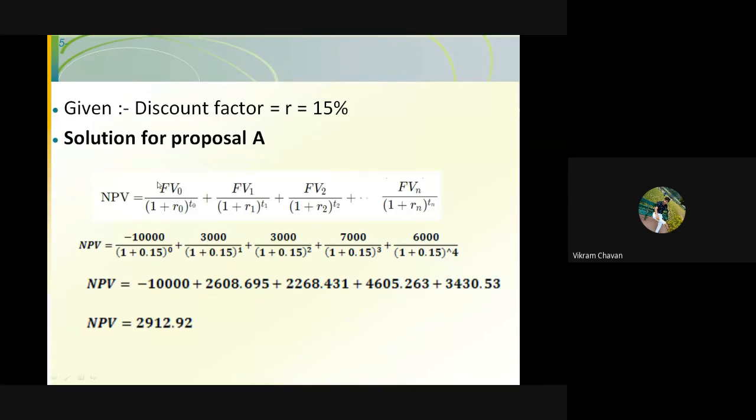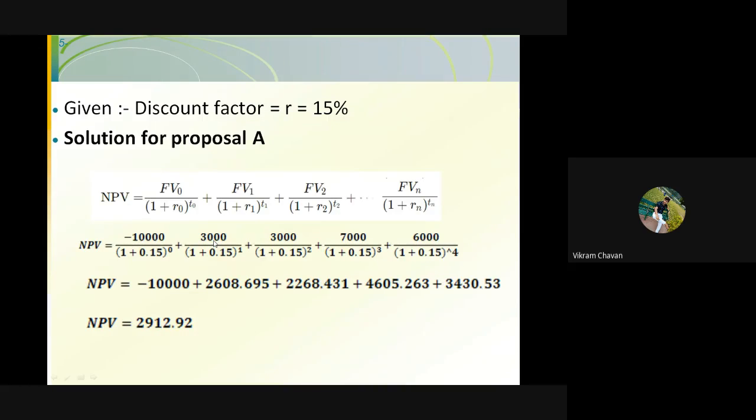Now here, by using this particular formula, we'll come to know the net present value for different periods for this particular project. Okay, so at the present situation, whatever the investment is there, the net present value of that investment will be the same. Okay, so we'll get the same value, that is nothing but minus 10,000. Okay, that is our investment. For that purpose, it should have a negative sign. So money is going out of the industry, or we are investing in one of the proposals. So that will be a negative.